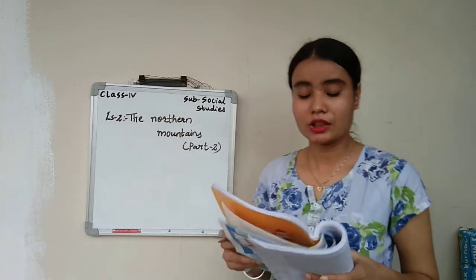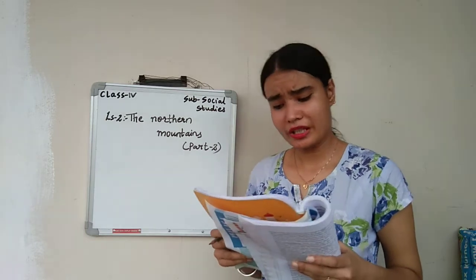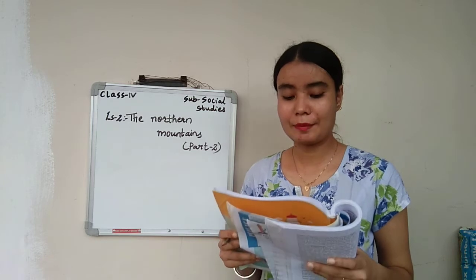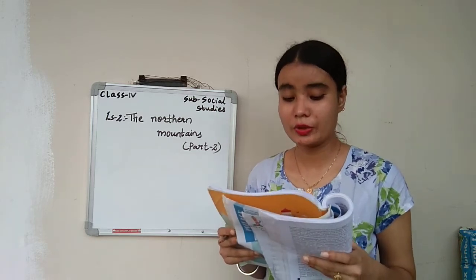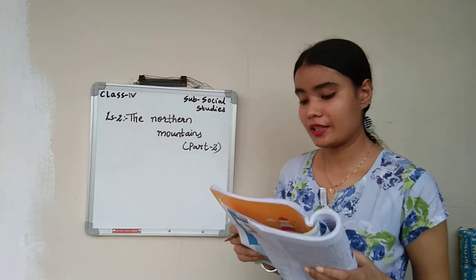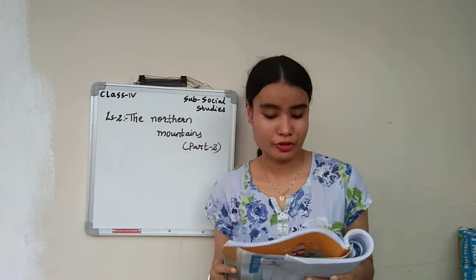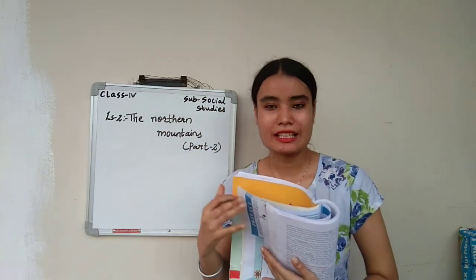Next is what? The northeastern hills. The mountains in the northeast are not very high, they are really hills. The northeastern hills are the Patkai Hills, the Naga Hills and the Lushai Hills. Close to these are also the Garo, the Khasi and the Jaintia Hills. They get heavy rainfall in summer, and they are covered with green forest. So these do not have big mountains, only hills.